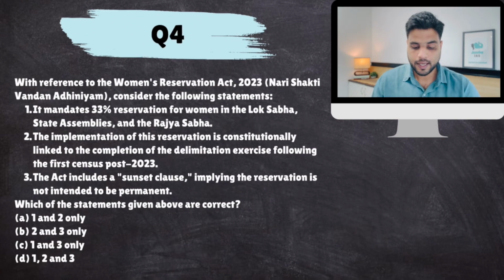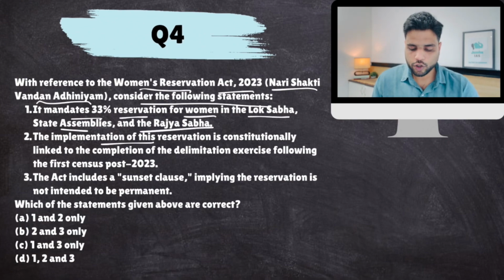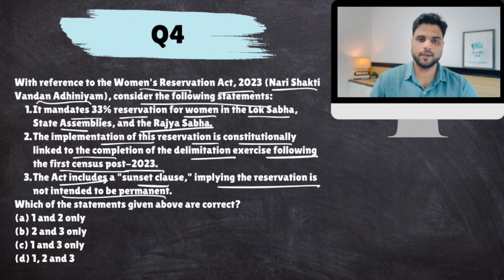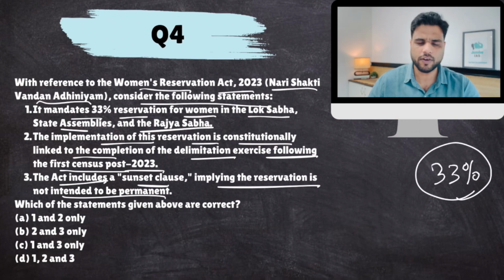Okay, next. With reference to the Women's Reservation Act, Nari Shakti Vandan Adhiniyam, consider the following statements. It mandates 33% reservation for women in Lok Sabha, state assemblies and Rajya Sabha. The implementation of this reservation is constitutionally linked to the completion of the delimitation exercise following the first census post 2023. The act includes a sunset clause implying the reservation is not intended to be permanent. So we want to provide women reservation in parliament. 33% of the seats shall be reserved for women so as to increase their political representation in the country's government. Now this was done through the Women Reservation Act.